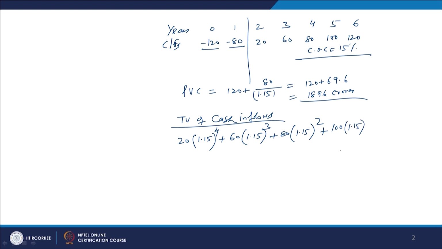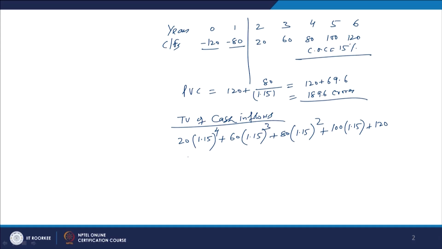So, it is 1.15 and the last cash inflow, the 120 crores, is equal to 120 crores, because it is occurring at the end of the 6th year and you are going to terminate the project now. So, this value of the 120 crores will be equal to the 120 crores. If you solve this, you will find out the values here.